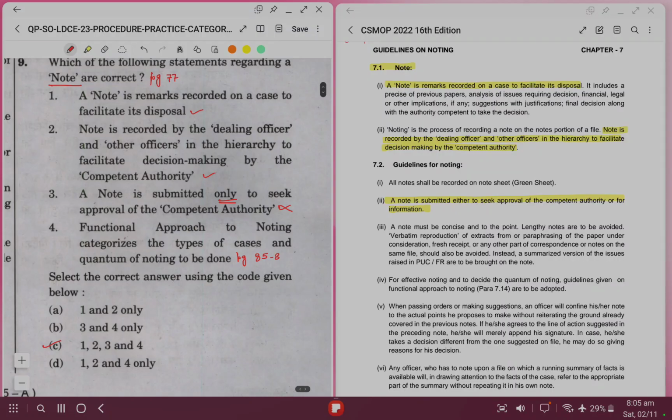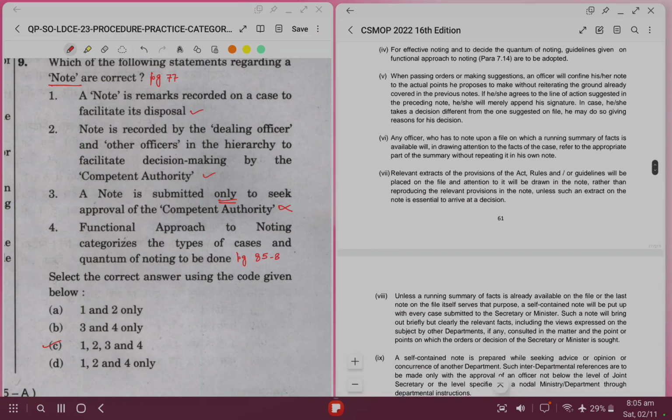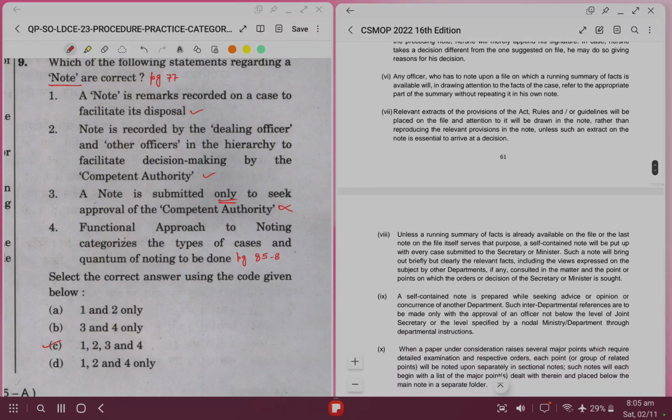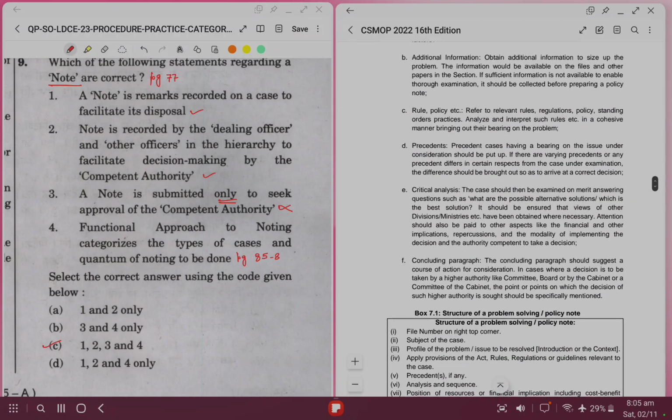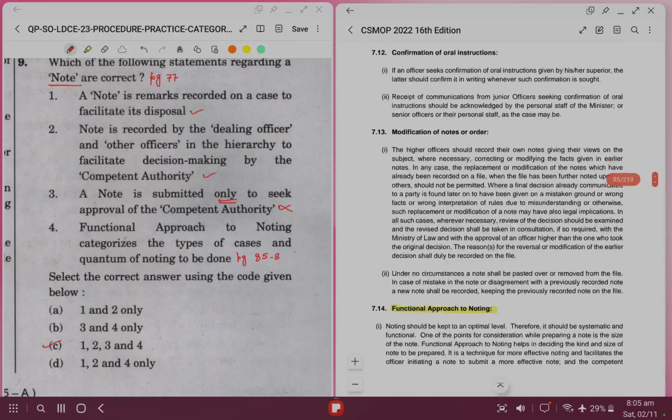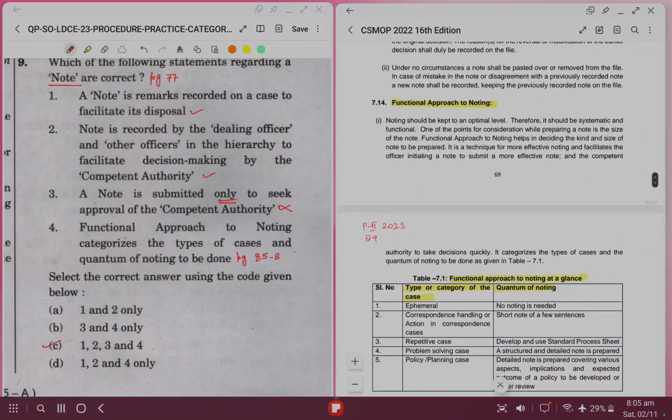Functional approach to noting categorizes the note on type of cases and quantum of noting to be done. For this we have to go to page number 85. So here in table 7.1 we can see that functional approach to noting divides the cases into type and the quantum noting required.